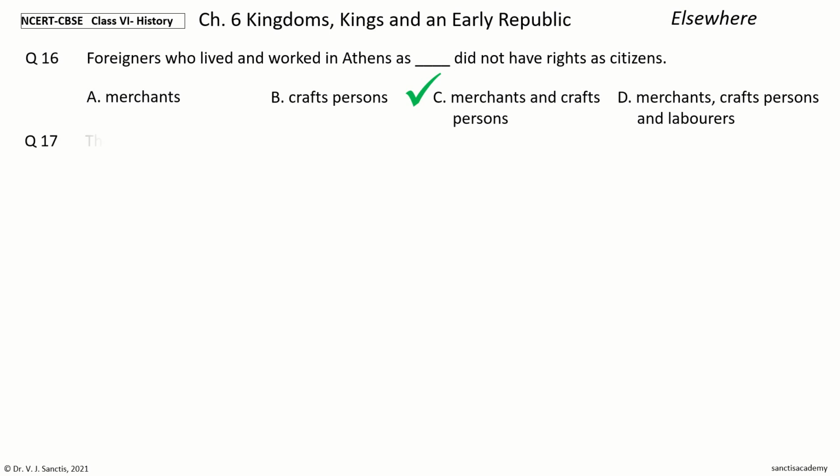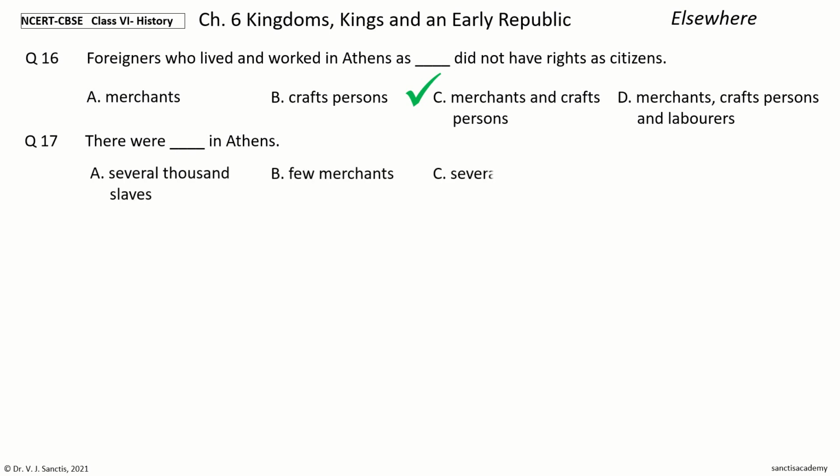Question 17. There were dash in Athens. The options are several thousand slaves, few merchants, several kings, several thousand laborers. Your time to choose. And the answer is several thousand slaves. So, there were several thousand slaves in Athens.